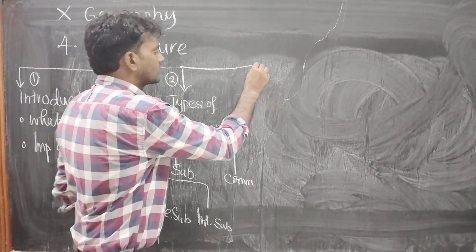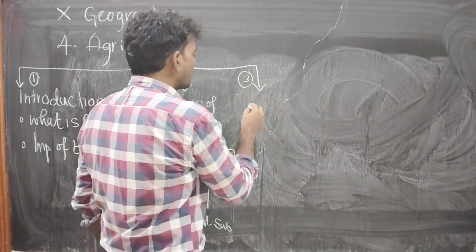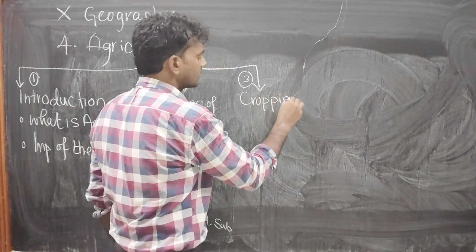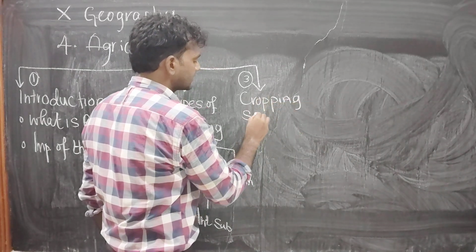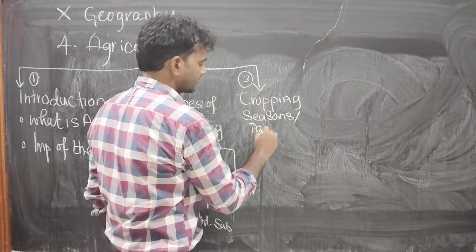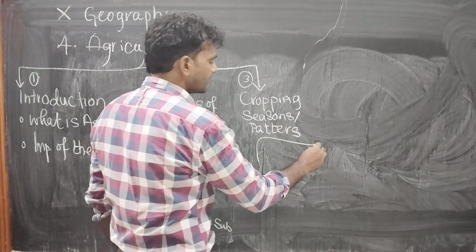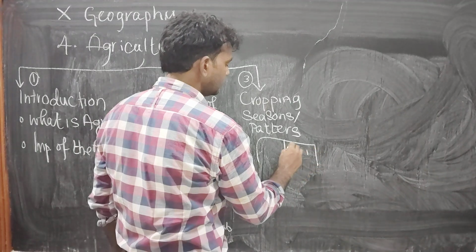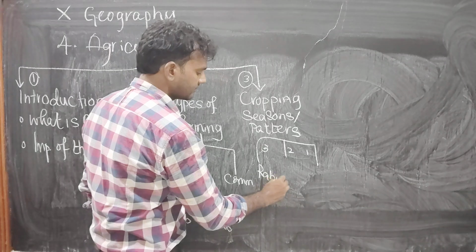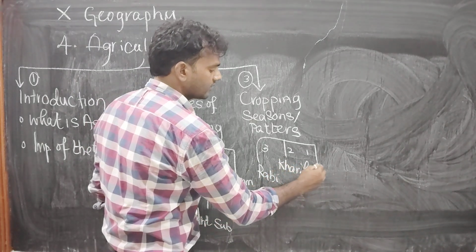Coming to the third subtopic, that is cropping seasons or patterns. How many cropping patterns or cropping seasons do we have? We have nearly 3 cropping patterns. What are they? Rabi, Kharif and Zaid.